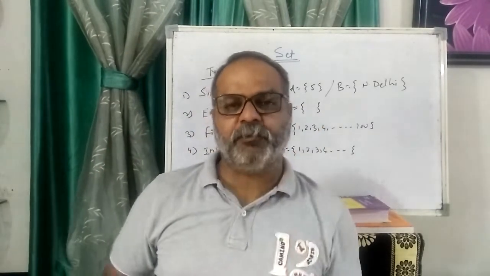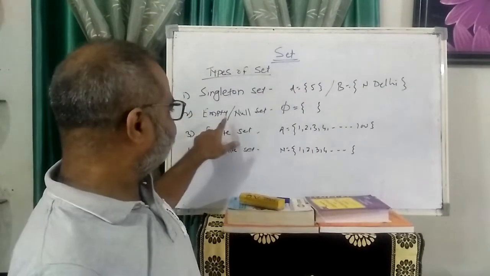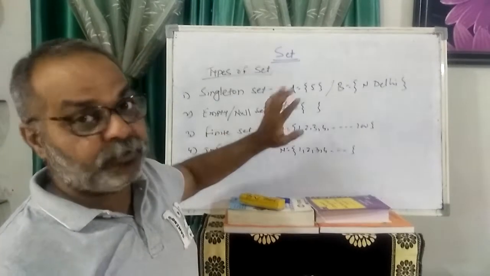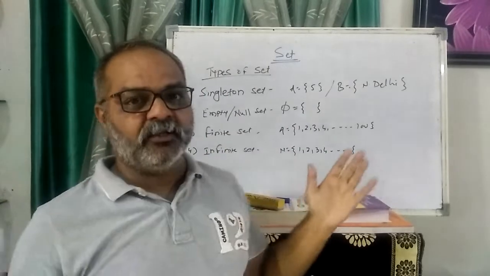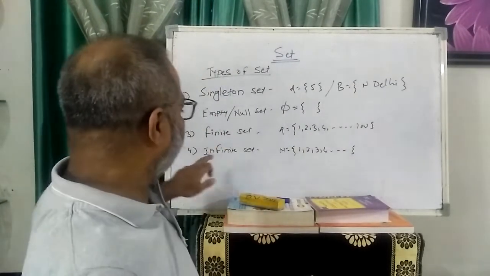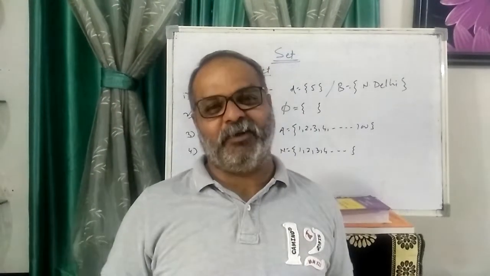Okay, let me repeat within 1 minute. Singleton set, only one element. Empty set, also called null set, denoted by phi. There are no elements present in the set. Next is the finite set. The countable elements are present in the set. We can count the elements. Next is the infinite set. The elements are not countable.